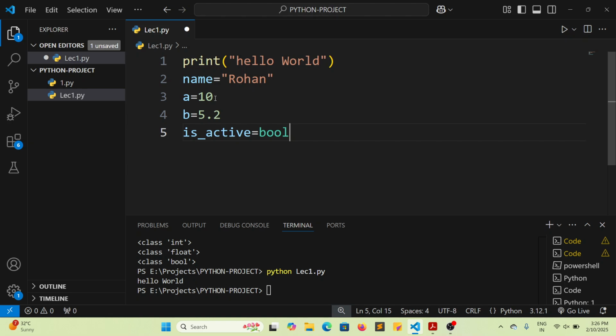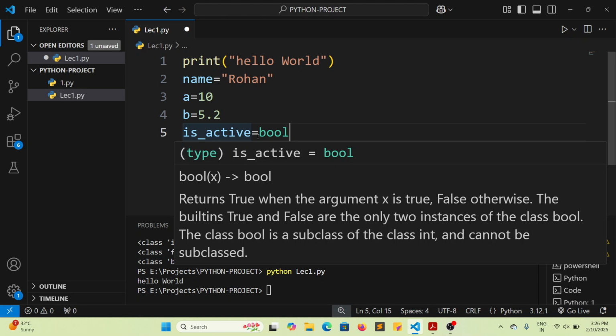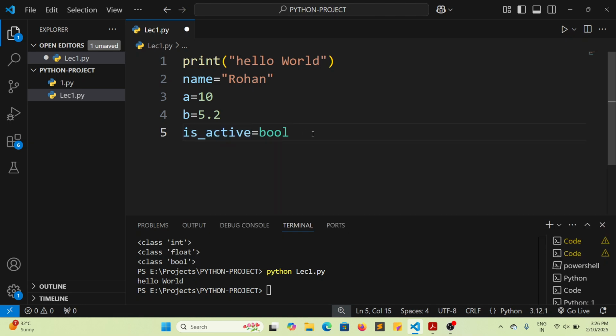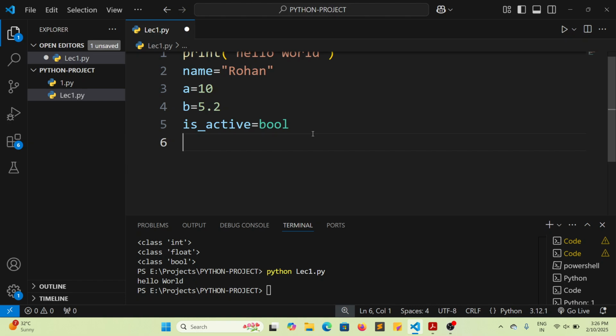Here the value is 10, so the variable is of an integer type. The value is 5.2, so the variable is of a floating point type. And if the value is given as a boolean value, the variable is a boolean variable, or you can say yes or no, that kind of thing. Now we need to understand the class, that is, which type each given variable is.